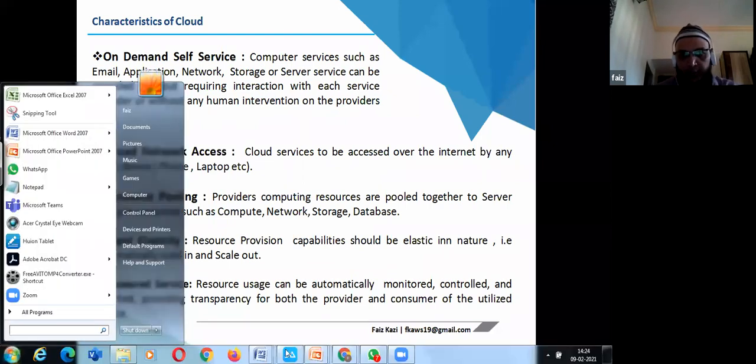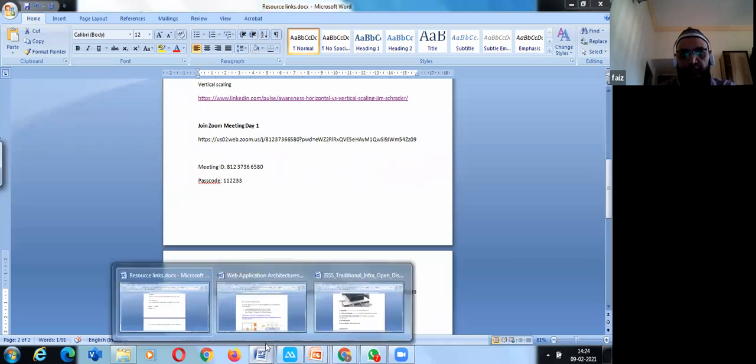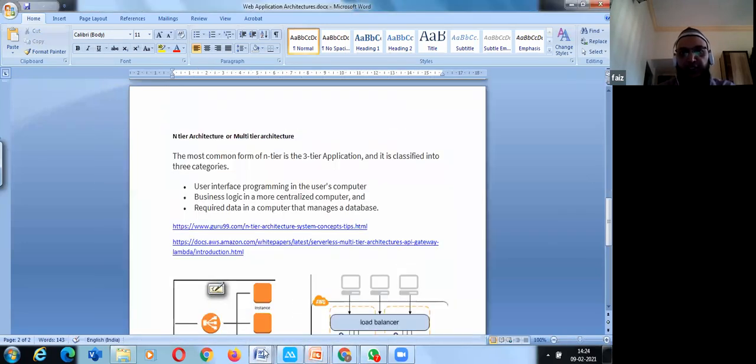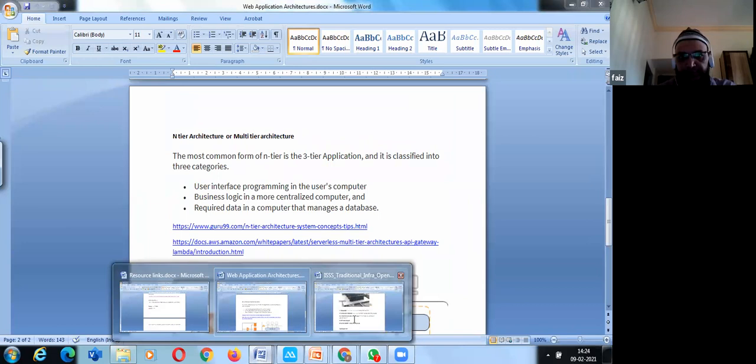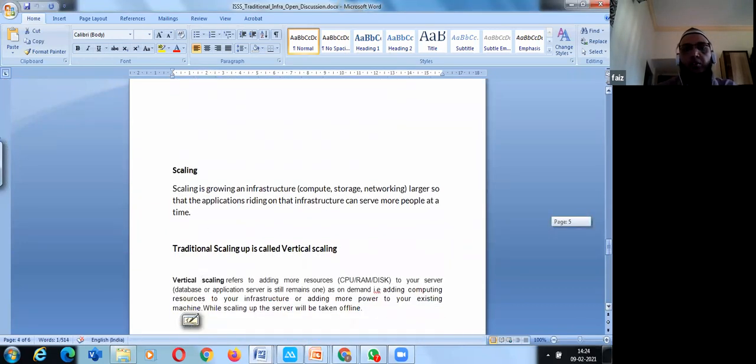So, just explaining the elasticity model. When we say rapid elasticity, we are talking about scaling. And what is scaling? Scaling is growing an infrastructure, compute, storage, networking larger so that the applications riding on that infrastructure can serve more people at a time.